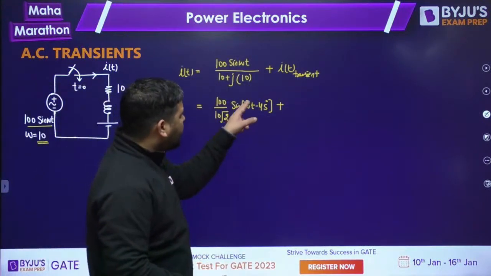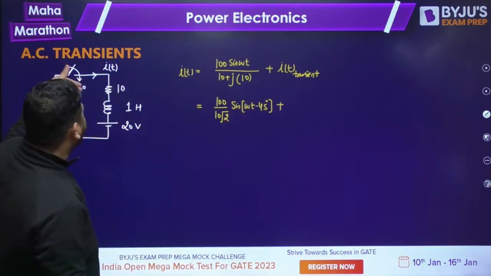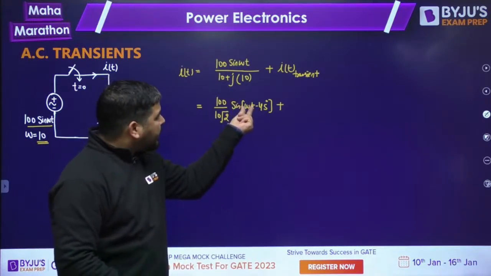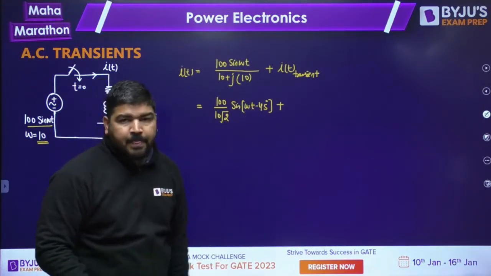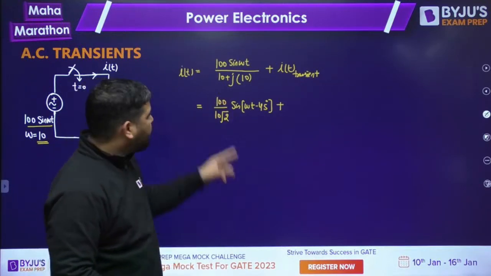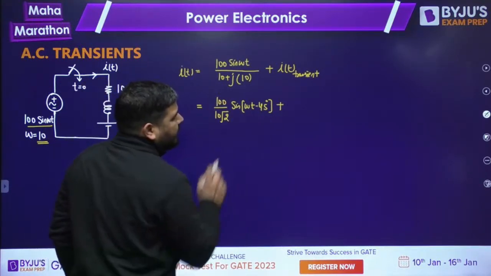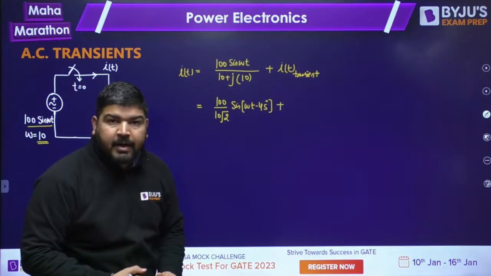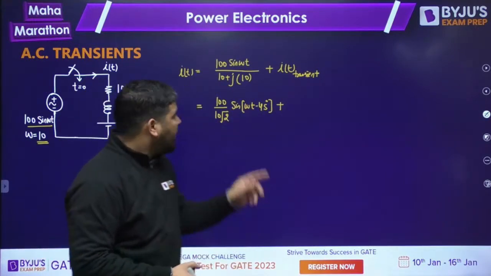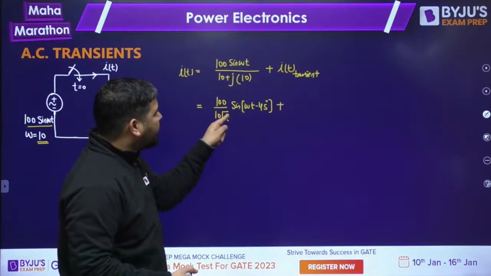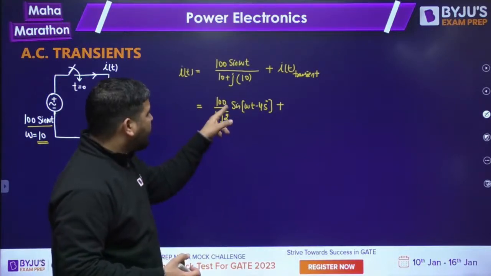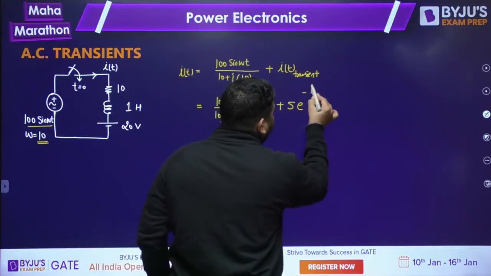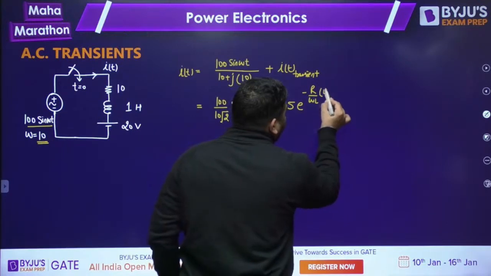First you put omega t equal to 0, because we are closing the switch at t equal to 0. So we have to look at the steady state value at omega t equal to 0. At omega t equal to 0, this value came out to be negative, minus 5. You can see that sine of minus 45 degree is minus 1 by root 2. So you multiply this 100 by 10 root 2 with minus 1 by root 2, so it will become minus 5. So you have to take 5 here, e to the power minus R by omega L omega t.